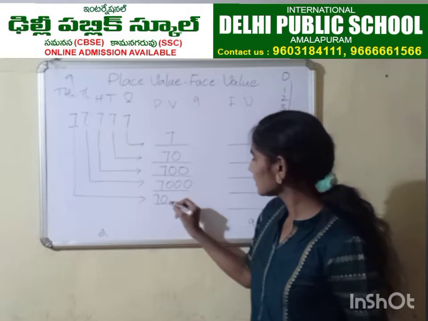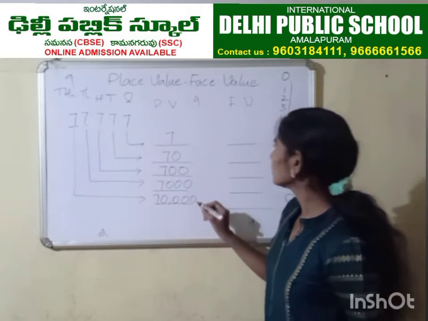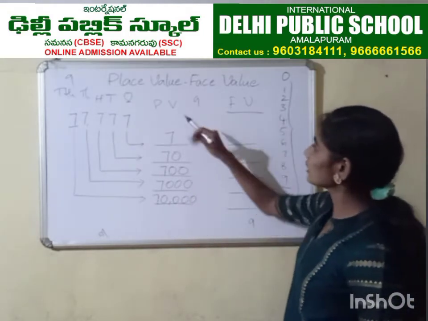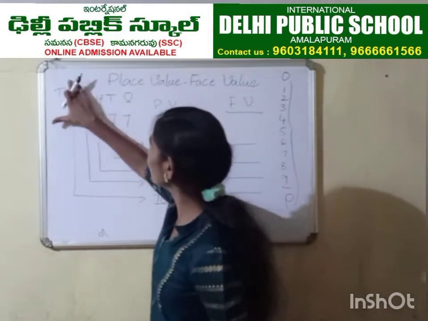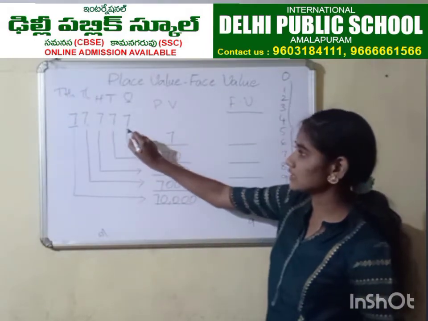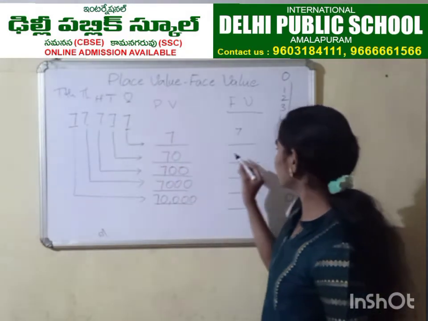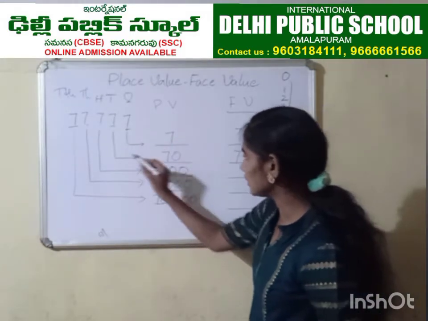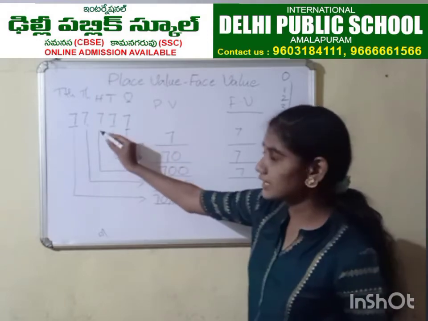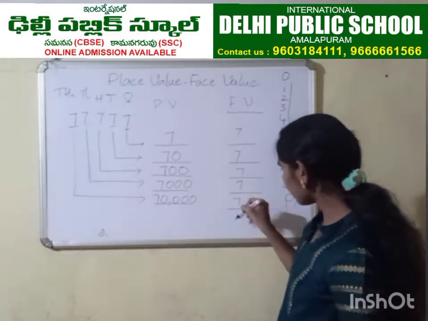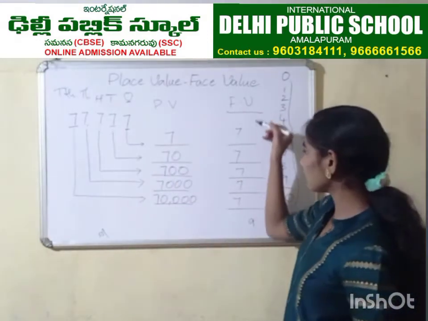Then it became 70,000. Can you please tell me the face value of 7? Here, the face value of this digit is 7 only. The face value of this digit is 7 only. The face value here also 7. Next also 7. Why are we taking the face value the same?